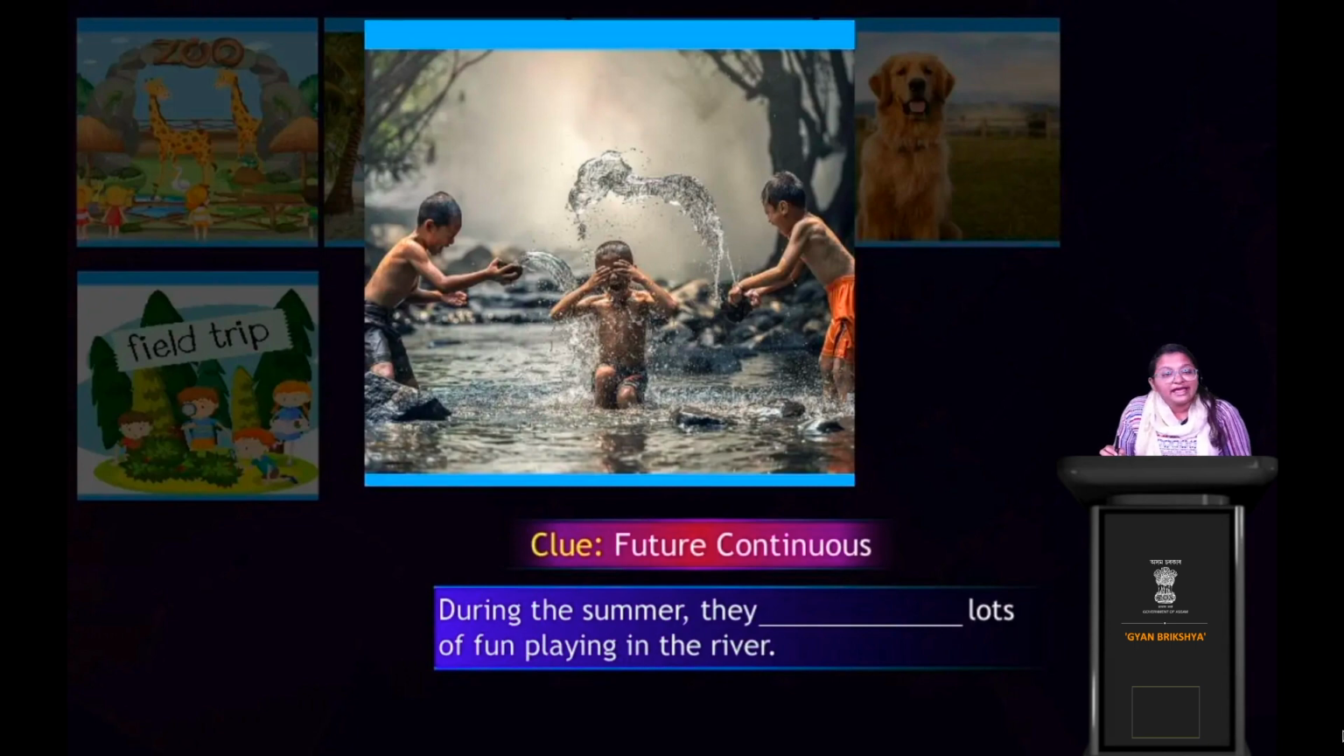Yes, they will be having lots of fun playing in the river, right? Playing in the river. Clear to you? So you understood this, I hope. Okay. Now, what do you see?